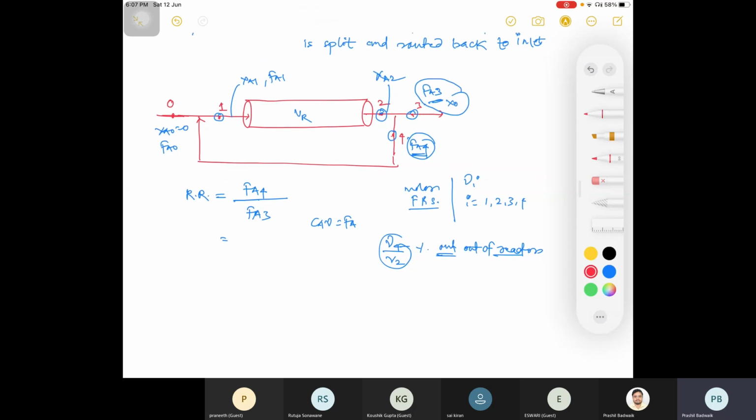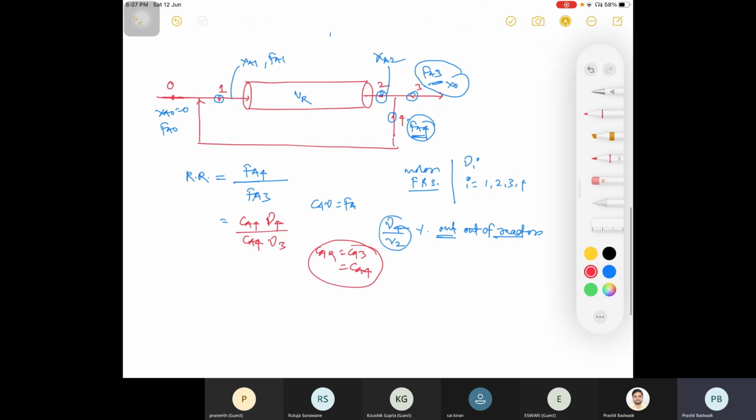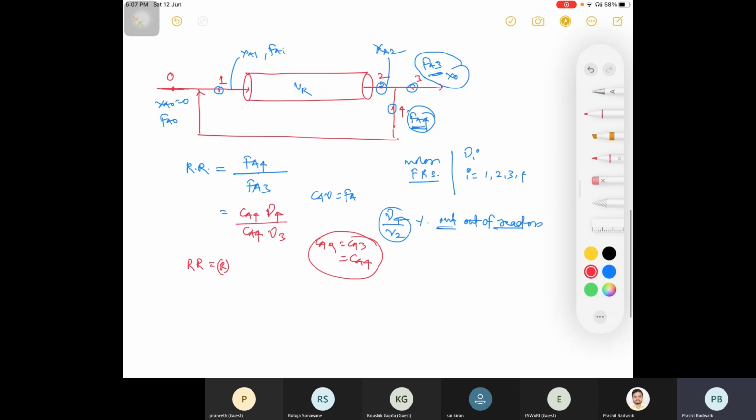Any doubt here? That is CA4 into v4 divided by CA4 times v3, because CA2 is equal to CA3 is equal to CA4. A single stream is splitting into multiple, that's why. So you can write the recycle ratio as RR, or simply R, that is FA4 by FA3 is equal to v4 by v3.